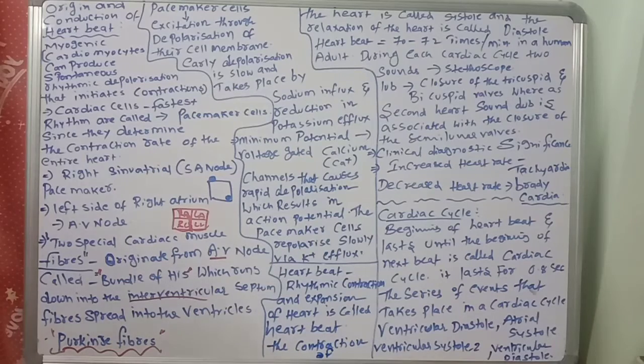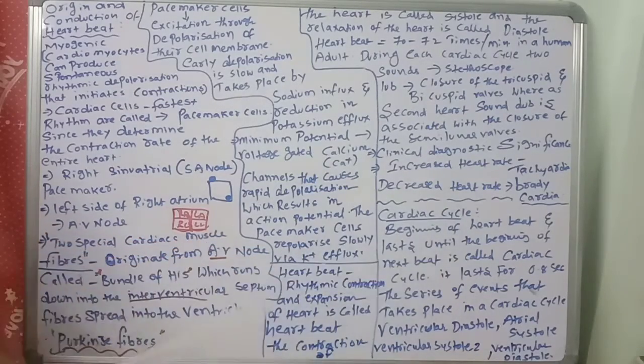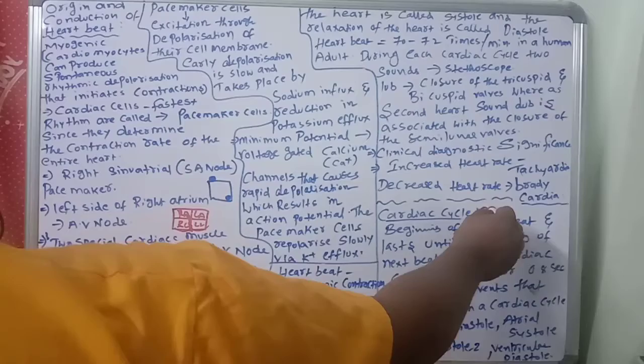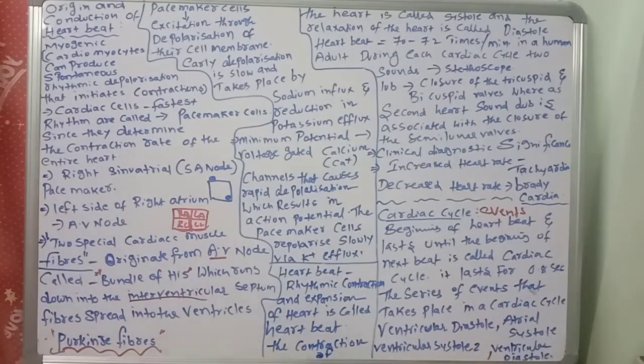What do you call the cardiac cycle? The events that occur from the beginning of a heartbeat and last until the beginning of the next beat are called the cardiac cycle. What I am saying is the events. Observe very carefully: the events from the beginning of one heartbeat until the beginning of the next heartbeat are called the cardiac cycle.